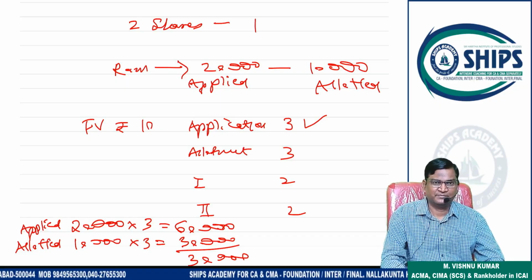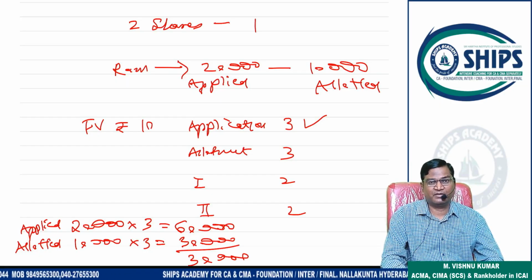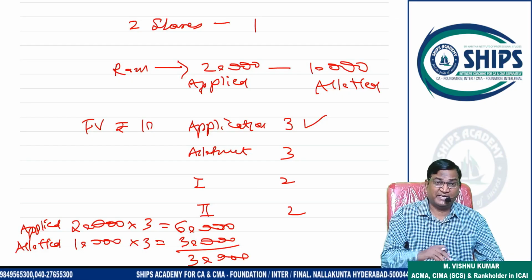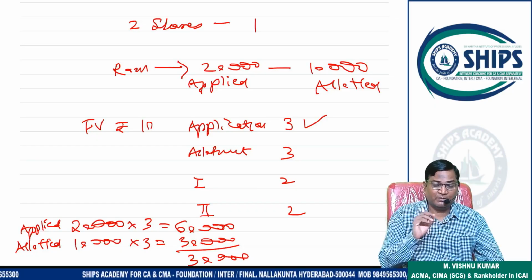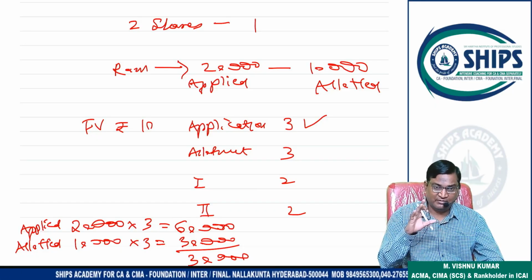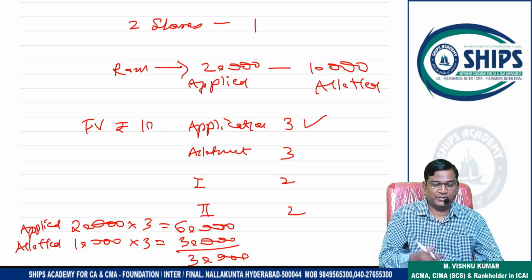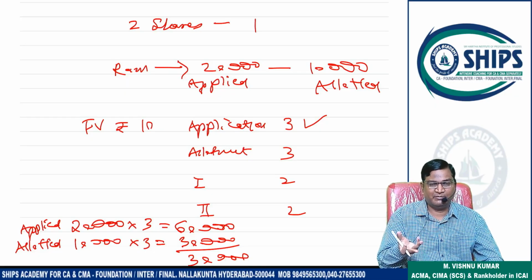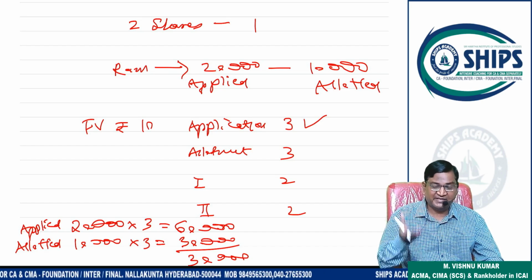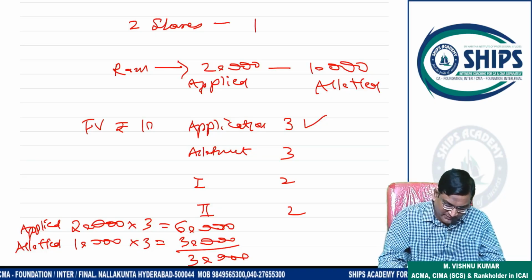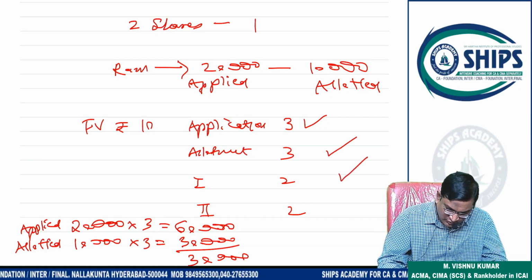Right, sir. So it means on 10,000 shares, Mr. Ram has paid extra money now. So the company has to return that or retain that. What does the company have to do? Here two options are available. The company can return it, or the company can retain it. Why can the company retain, sir? Because Mr. Ram has to pay allotment, first call, and final call also.